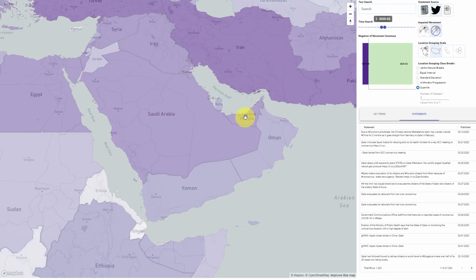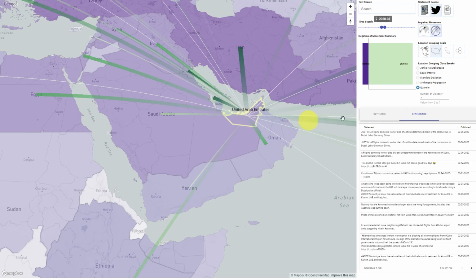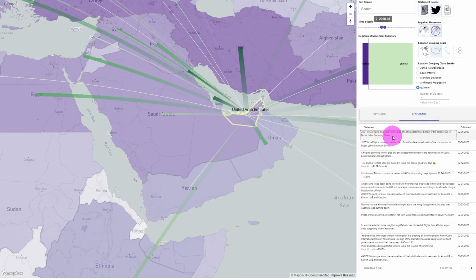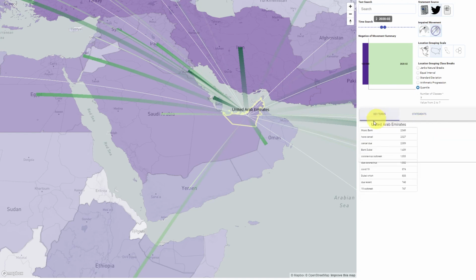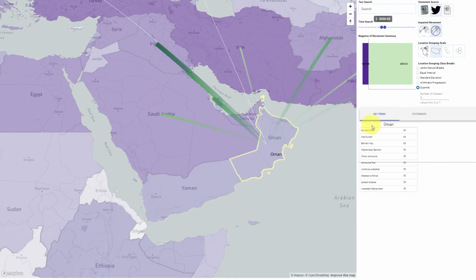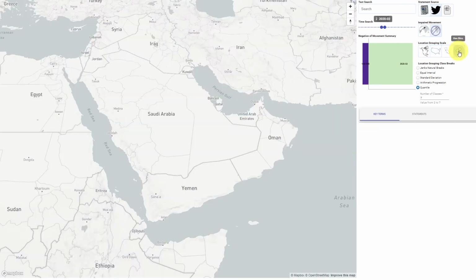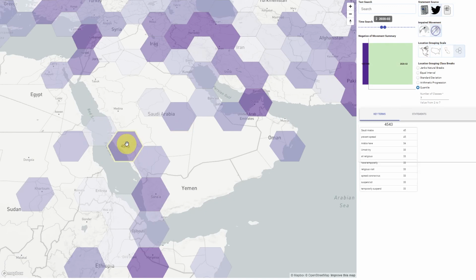After choosing to show only impaired movement, UAE is taking many steps to cancel travel and events and is also concerned about a migrant worker who died from the coronavirus. From clicking on Oman, he sees a strong connection with Iran and now with China because they have barred entry from these countries. Saudi Arabia is in discussions about canceling the annual Muslim pilgrimage to Islam's holiest city of Mecca, where people come from around the world to perform Hajj.